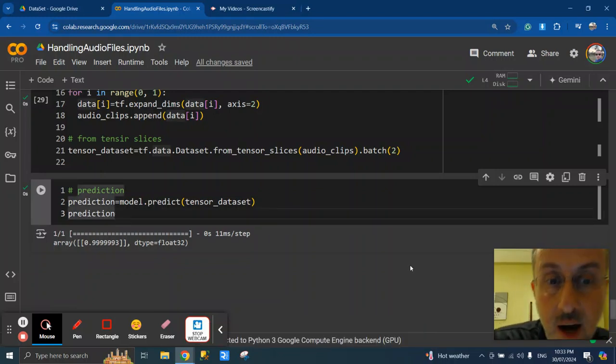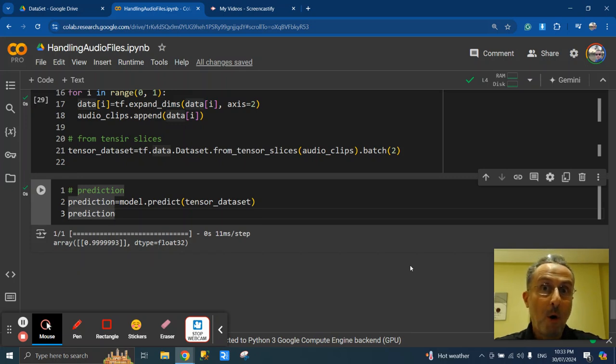Hello, everyone. It's time to talk about saving the model. Since we are totally satisfied with the model, we tested it and we like it. So it's time to save it for the sake of using it in Raspberry Pi.